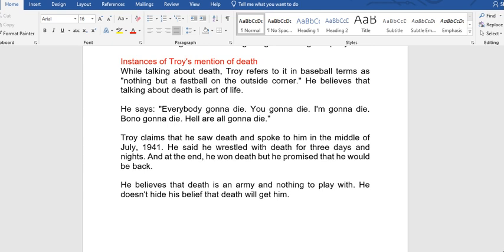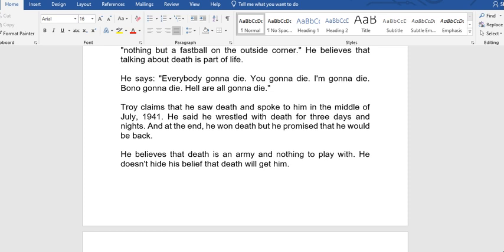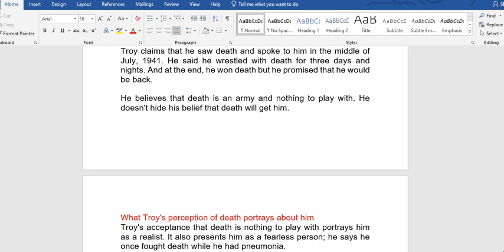Troy claims that he saw death and spoke to him in the middle of July 1941. He said he wrestled with death for three days and nights. And at the end, he won, but death promised that he will be back. This is an example of foreshadowing. He believes that death is an army and nothing to play with. He doesn't hide his belief that death will get in.